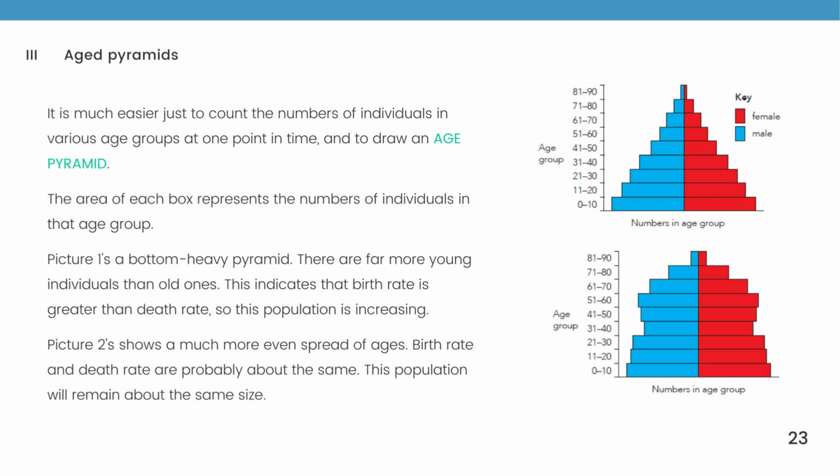There are far more young individuals than old ones. This indicates the birth rate is greater than the death rate, so this population is increasing. Picture 2 shows us a more even spread of ages. Birth rate and death rate are probably about the same. This population will remain about the same size.